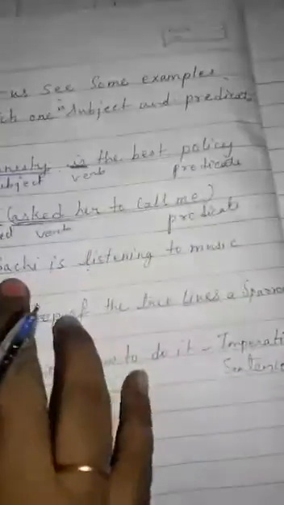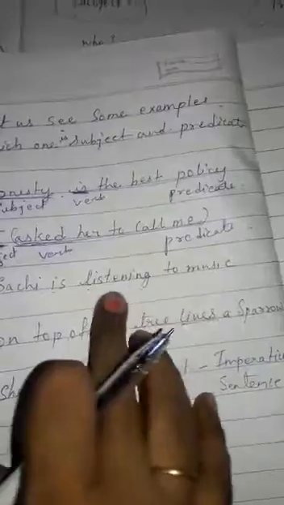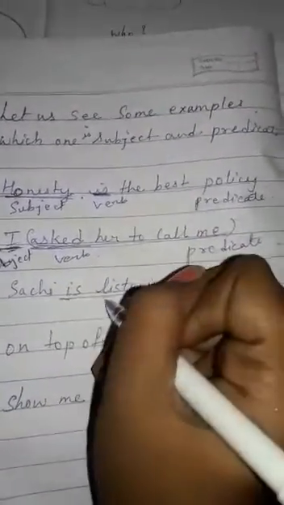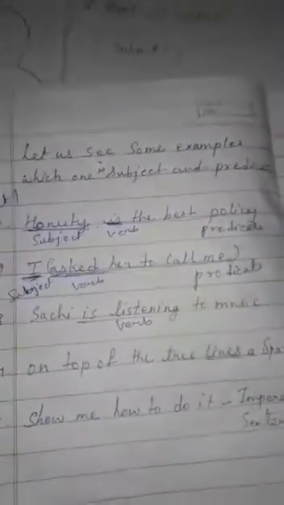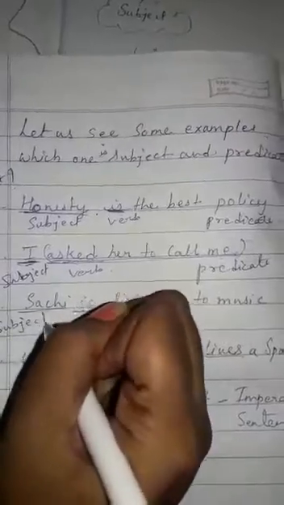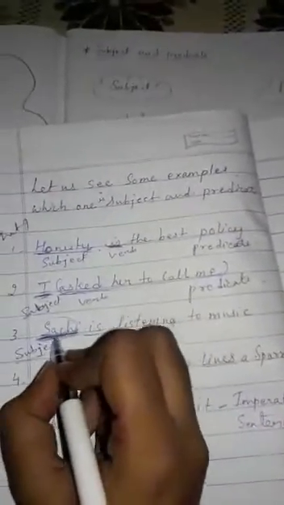Now, next sentence. Sachi is listening to music. Here, is listening is the verb of the sentence. And Sachi is the subject. Who is the person here? Sachi. Sachi is the person, so it is the subject. Whom are we talking about? We are talking about Sachi. Sachi is the person, it is the subject, and is listening to music is the predicate.